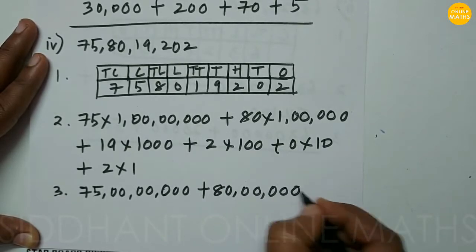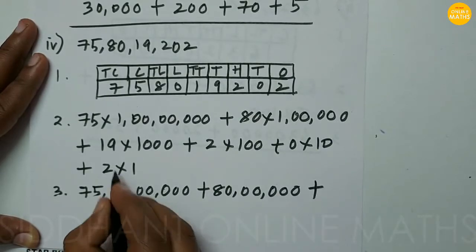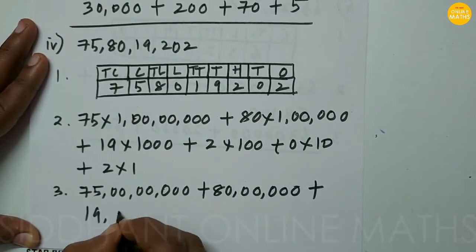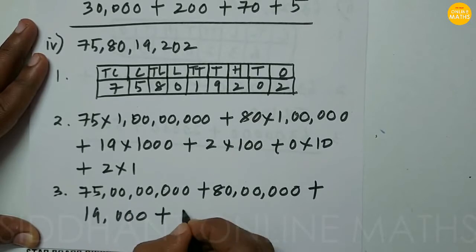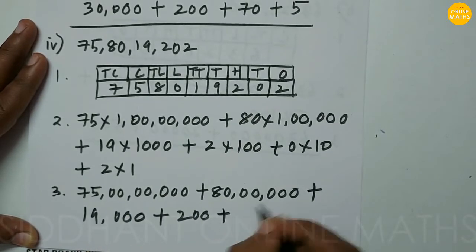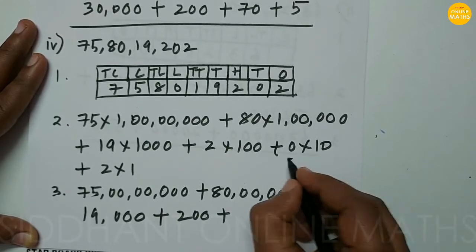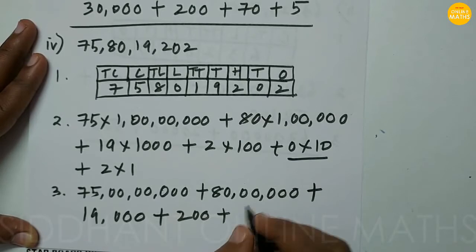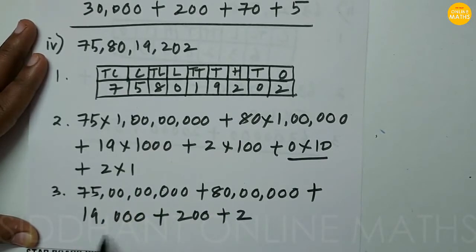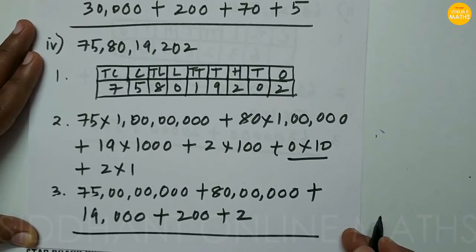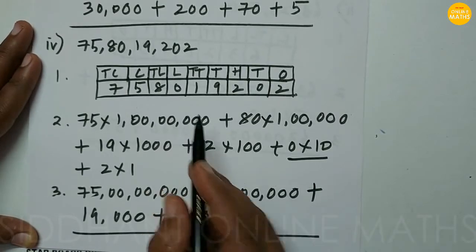5 zeros, lakhs means. After that, 19,000. After that, 2 into 100, that is 200. And 0, we can omit it. 0 into 10 will be 0, so no need to write. 2 into 1, 2. So here, this is the expanded form of the above number.